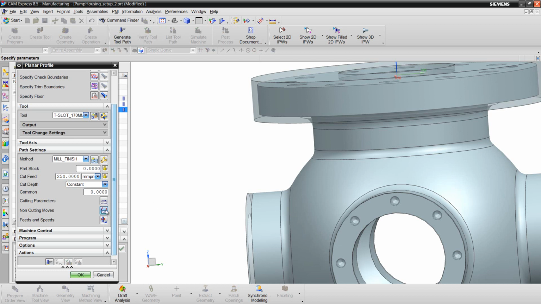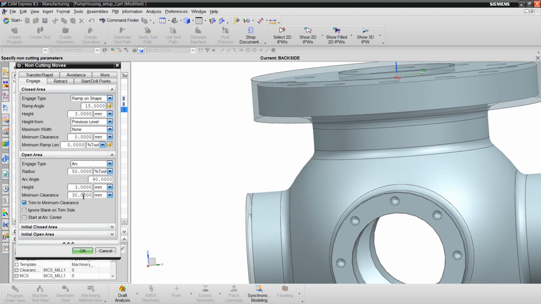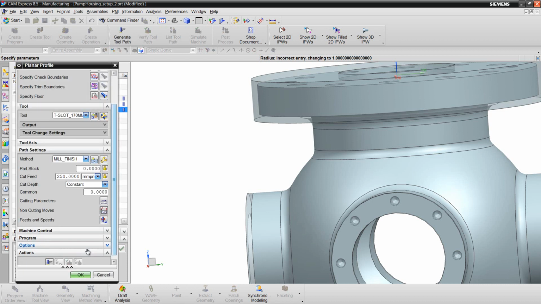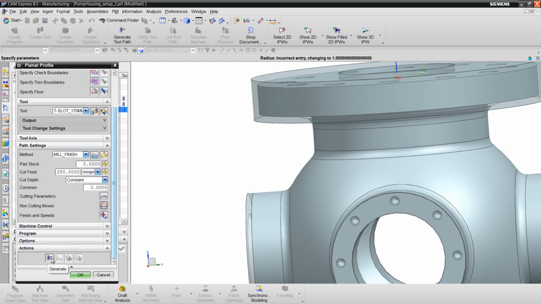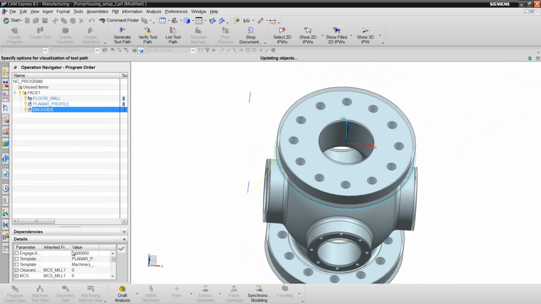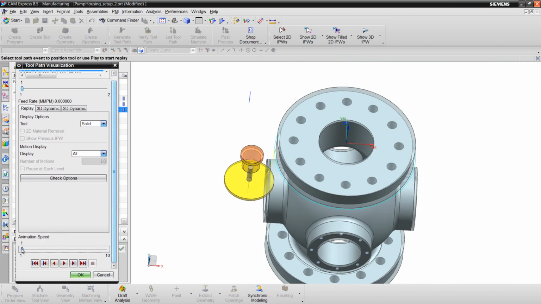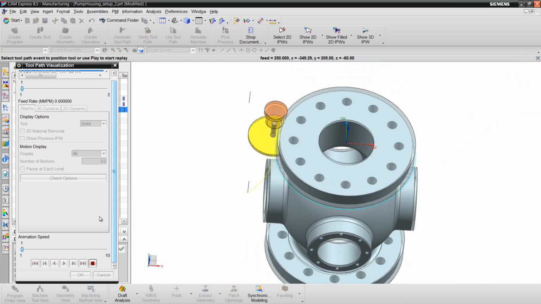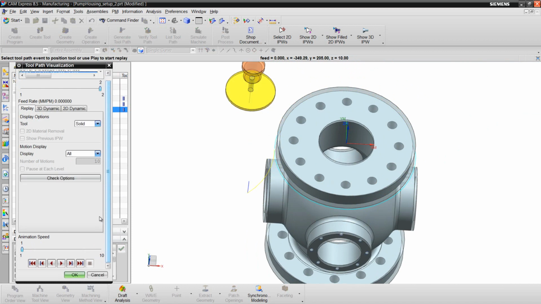Finally, I'll modify the non-cutting moves so that this large T-slot cutter avoids the area as it's moving underneath the face. Minimum clearance of 150 millimeters and an engage radius also of 150 millimeters. Generate the operation, and the underside of the face is cut.